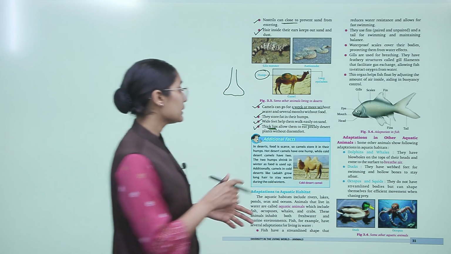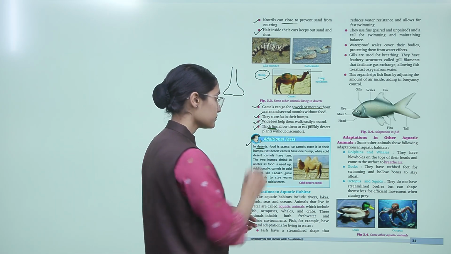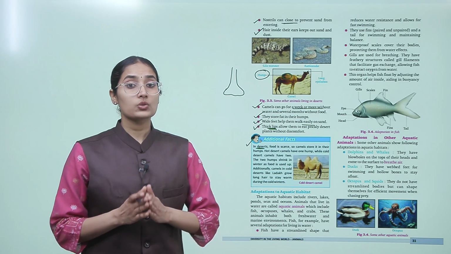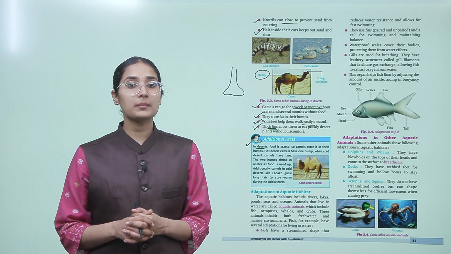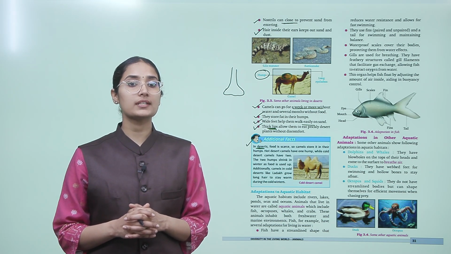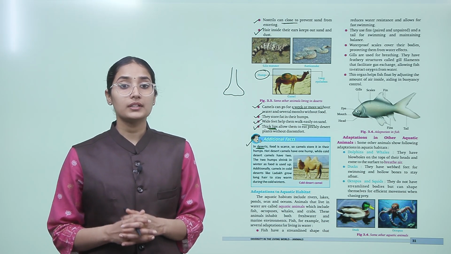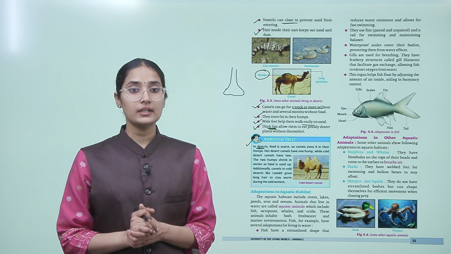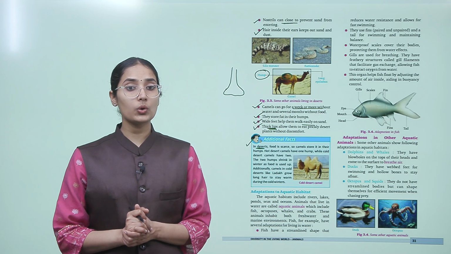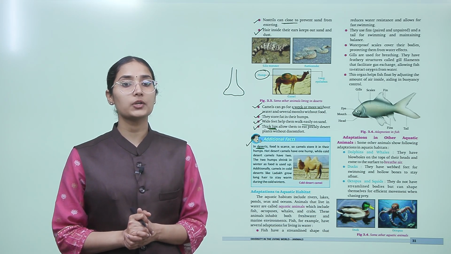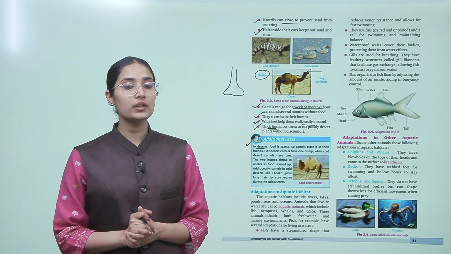Do you know, students, in the desert food is scarce, so camels store it in their humps. Hot desert camels have one hump while the cold desert camels have two humps. The two humps shrink in winter as food is used up. Additionally, camels in cold deserts like Ladakh grow long hair to stay warm during the cold winter.